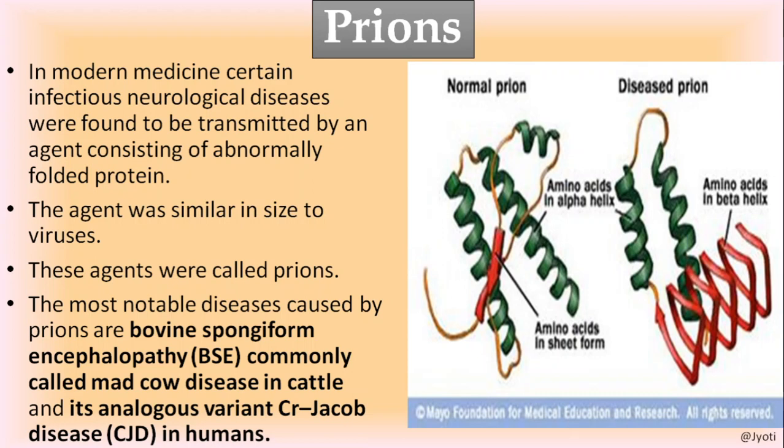Its analogous variant in humans is Creutzfeldt-Jakob disease, CJD. So it is also a mental disorder. Here you can see in the picture only protein is there. Here is the normal prion and this is the disease prion. That means here the prion has been changed into an abnormal type which causes the disease.